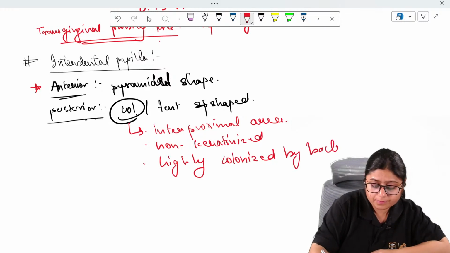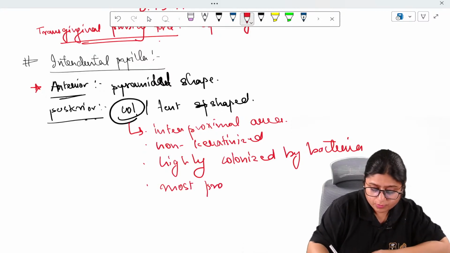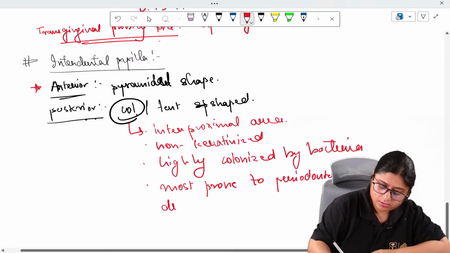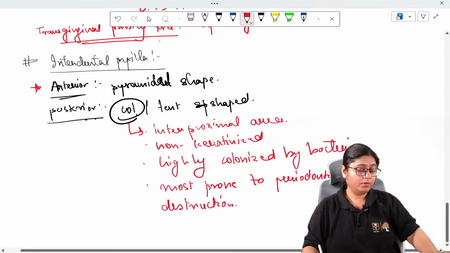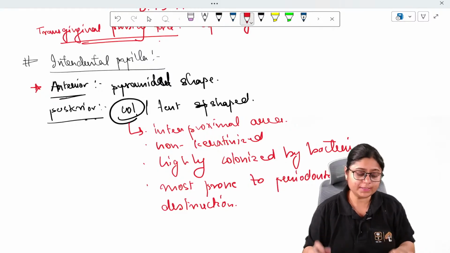As it is highly colonized by the bacteria, it is most prone to periodontal disruption. Okay, clear with the clinical features.